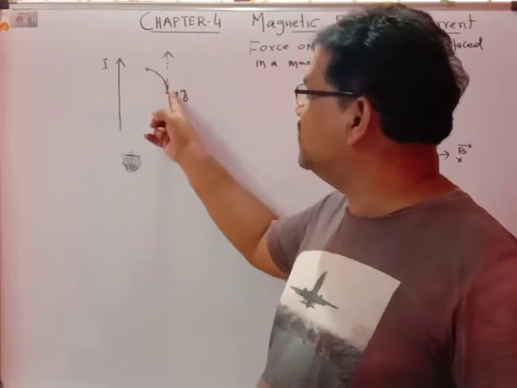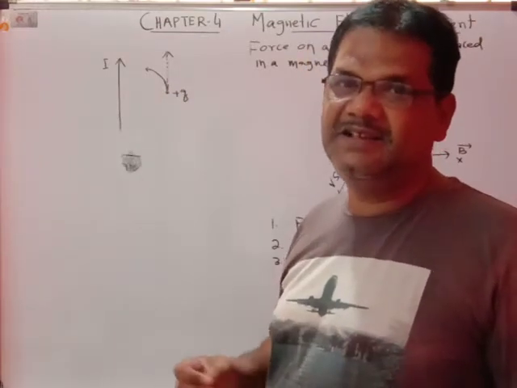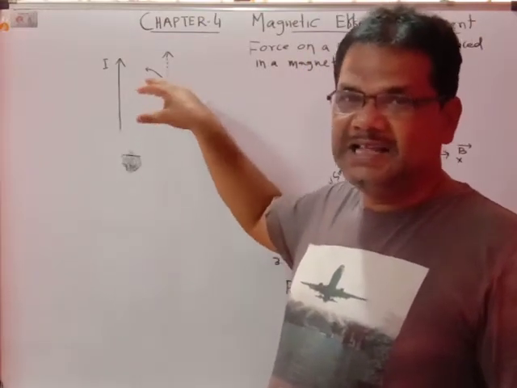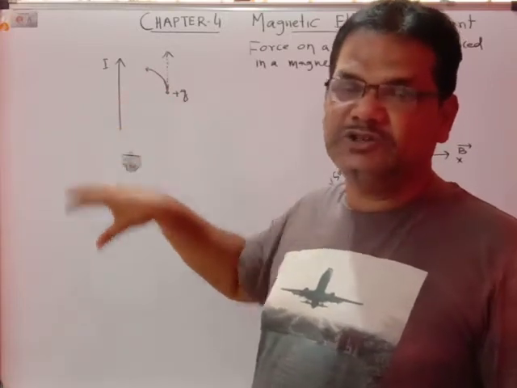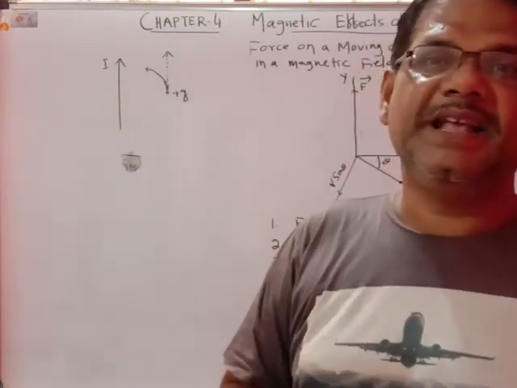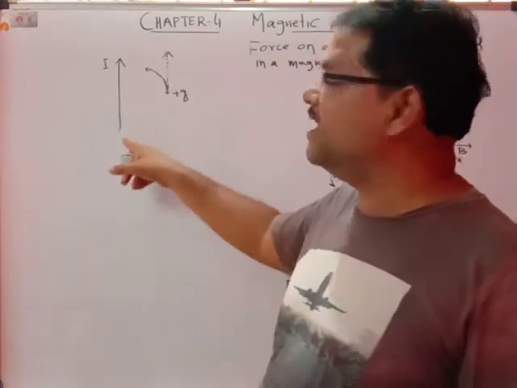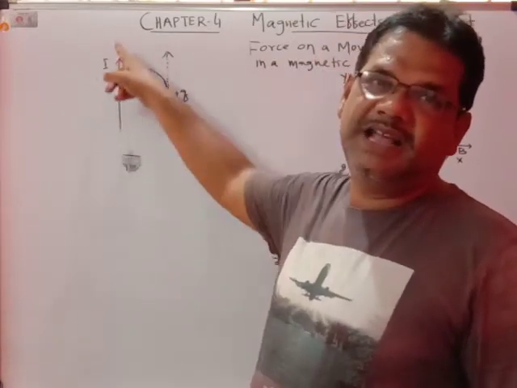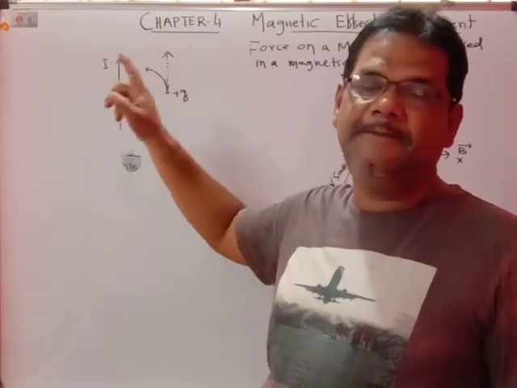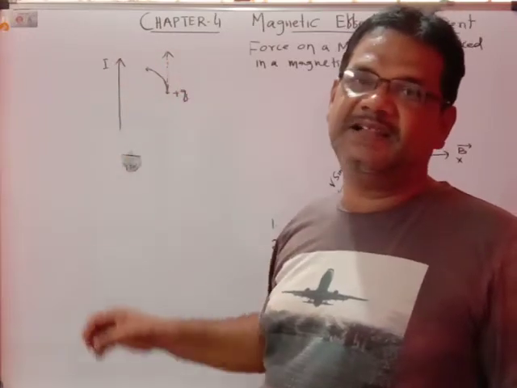That force is called the magnetic force, which means a magnetic field is created around a current carrying conductor, and due to this magnetic field, the force is acting on the charged particle.